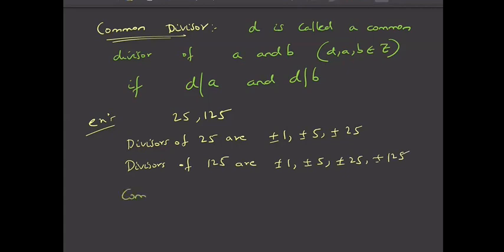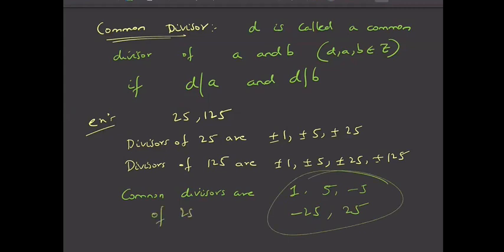So what are the common divisors? You can take 1, it is a common divisor, anyways 1 is always common, and you can take 5 as a common divisor, minus 5 is a common divisor, minus 25 is a common divisor, 25 is also a common divisor, right? So all these are common divisors of 25 and 125. But 125 is not a common divisor because 125 is a divisor of 125 but not of 25.